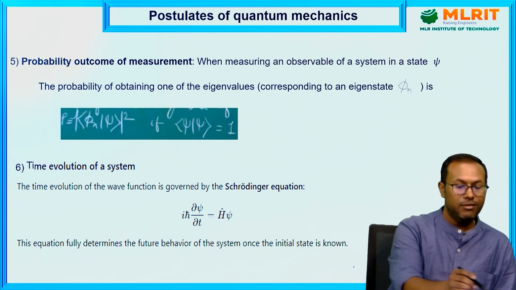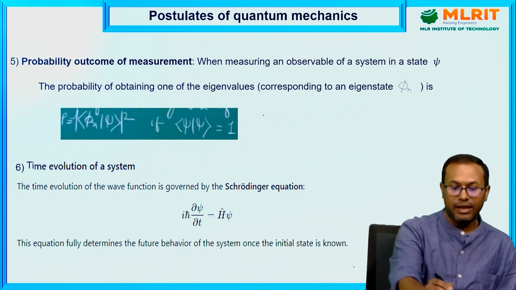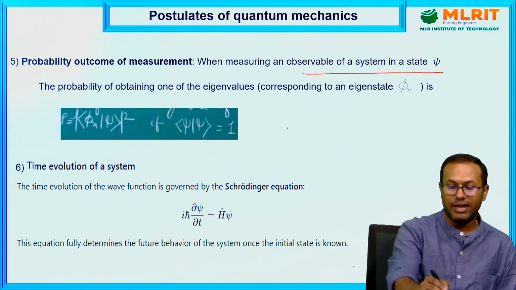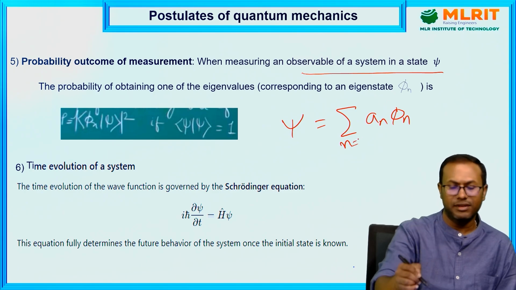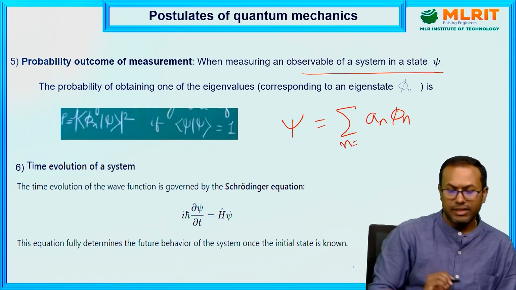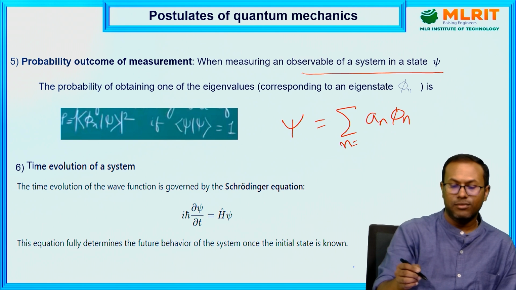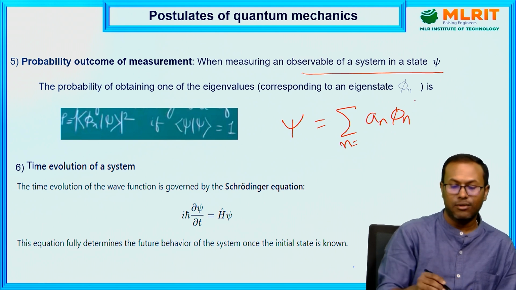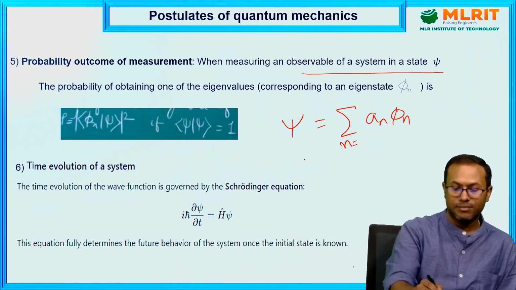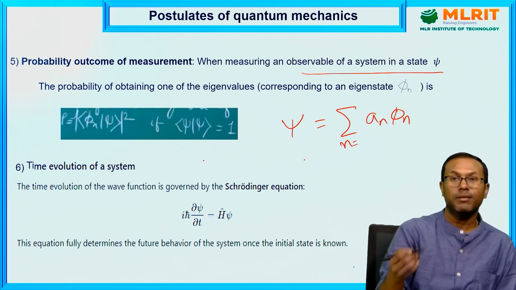Another is the probability of finding the particle.